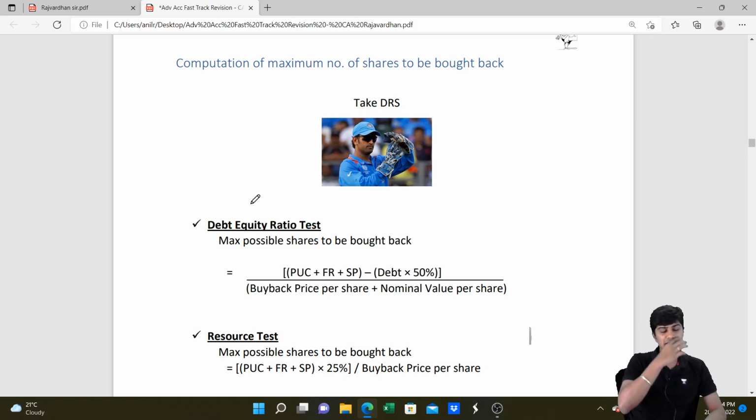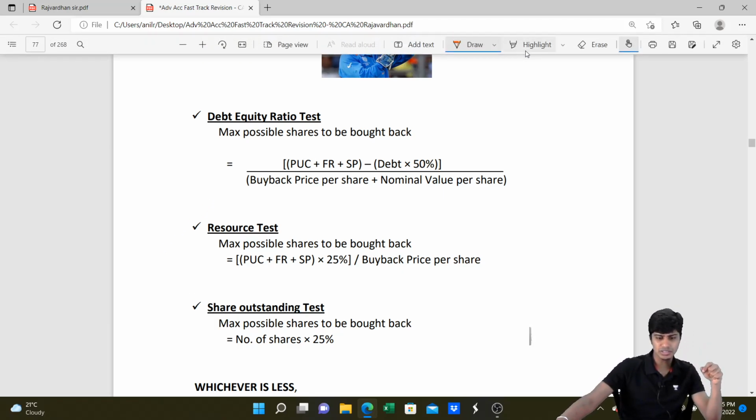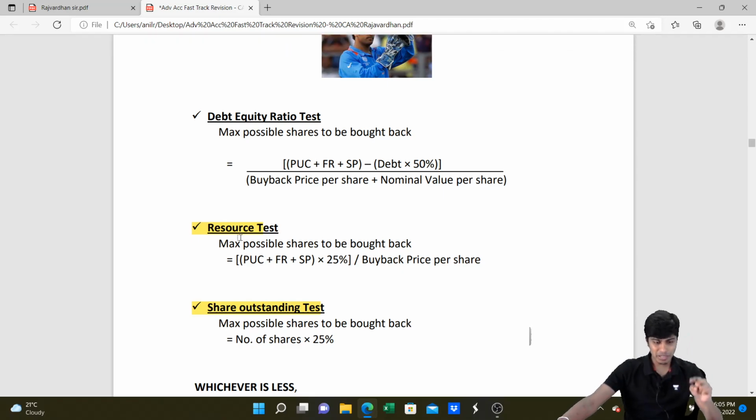Instead, they will give the extract of the balance sheet to you, and the question will ask you to compute what is the maximum permissible buyback. How many shares can be bought back at the maximum extent? So when they tell that, we need to compute how many shares are allowed to be bought back under the debt equity ratio compliance, how many shares under the resource test, how many shares under the share outstanding test. It is very easy with regard to the resource test and the share outstanding test. I'll teach one at a time. Debt equity ratio test is the most critical part. I will come back to that, but first let's do the resource test.